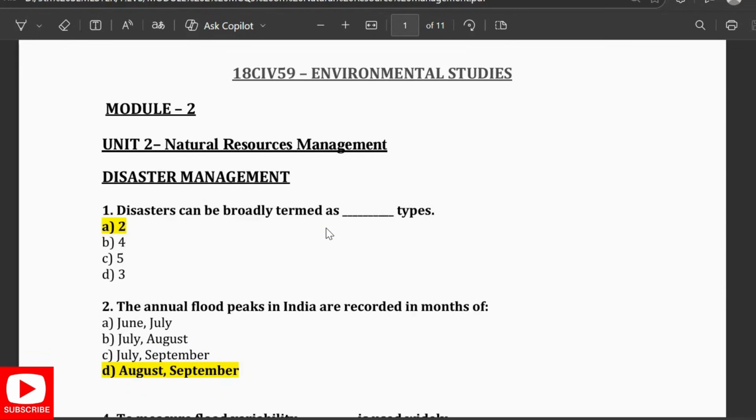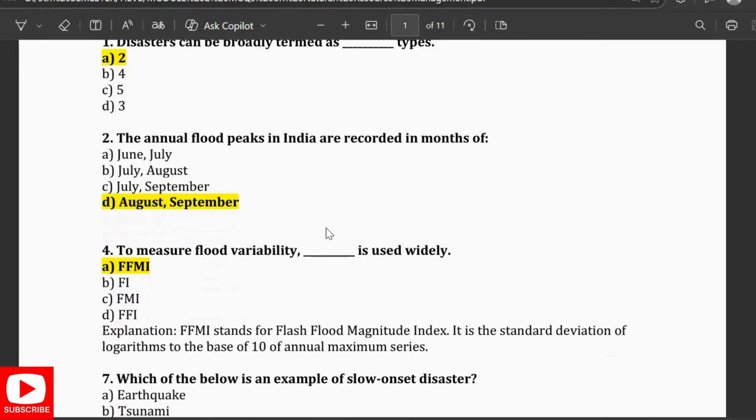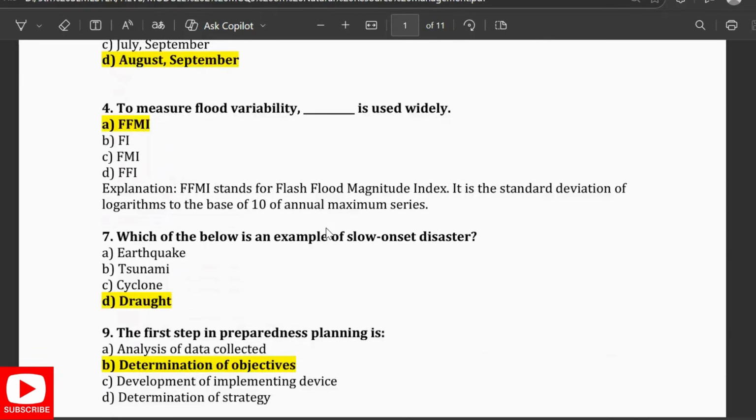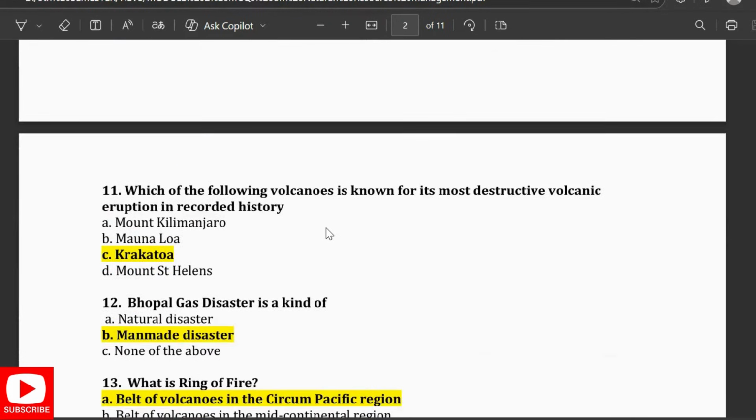So disasters can be broadly classified as two types. The annual flood peaks in India are recorded in the months of August and September. To measure the flood variability, FFMI is widely used. Which of the following is an example of slow onset disaster? Drought. The first step in preparedness planning is determination of objectives. Tsunami detectors are placed 50 kilometers from shore.